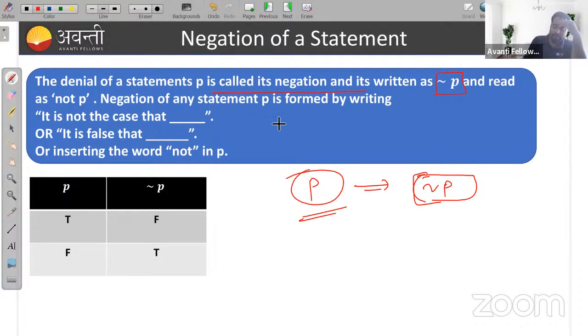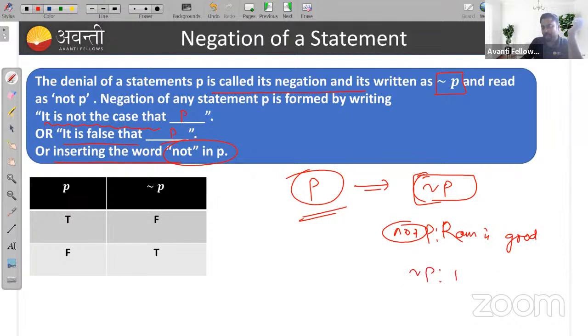Negation of any statement P is formed by writing it is not the case that P, or we can write it is false that statement P, or inserting the word not. When you have Ram is good, so if this is P, then negation of P will be Ram is not good.